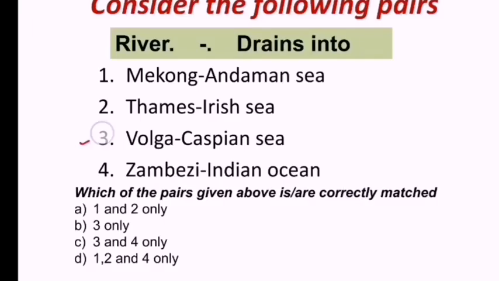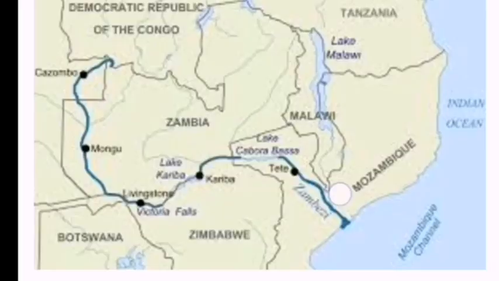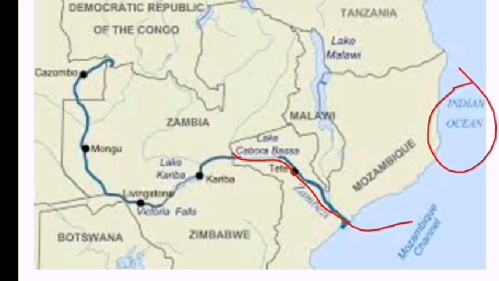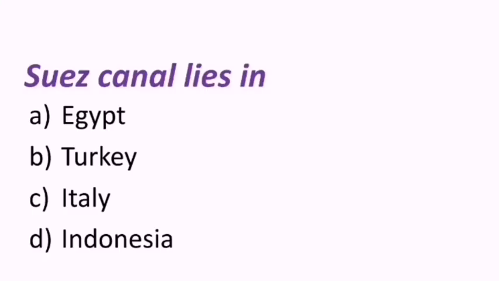Third one is Volga drains into Caspian Sea. Where is Volga? This is Volga. Volga drains into Caspian Sea. This is correct option. And fourth one is Zambezi River drains into Indian Ocean. Look at the map. This is the Zambezi. Zambezi drains into, yes, Indian Ocean. Fourth one also correct. So third and fourth, these two are correct. Hence C is the correct answer, 3 and 4 only.